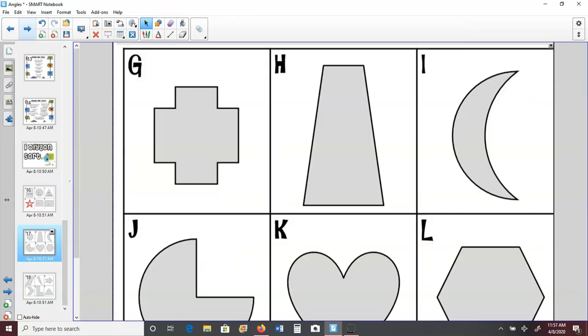All right, moving on, letter G. Is this a polygon? Is it closed up, flat, and does it have straight sides? Yes. Okay, so if it is a polygon, what special name does it have? Let's count the sides. 1, 2, 3, 4, 5, 6, 7, 8, 9, 10, 11, 12.